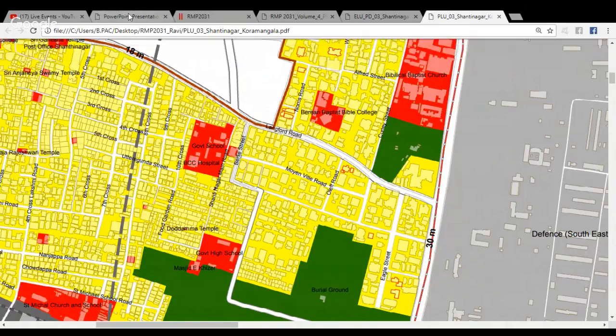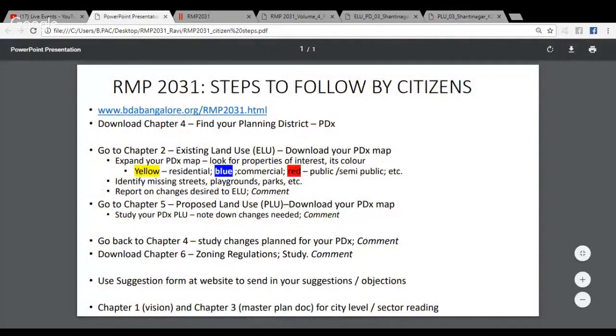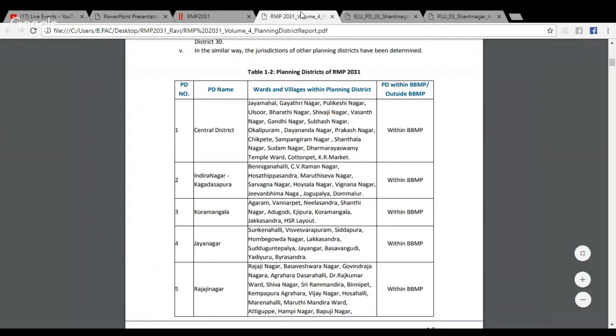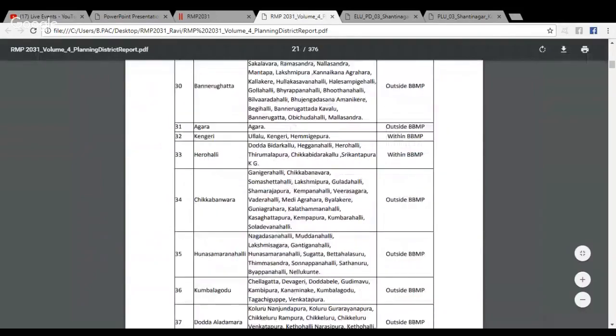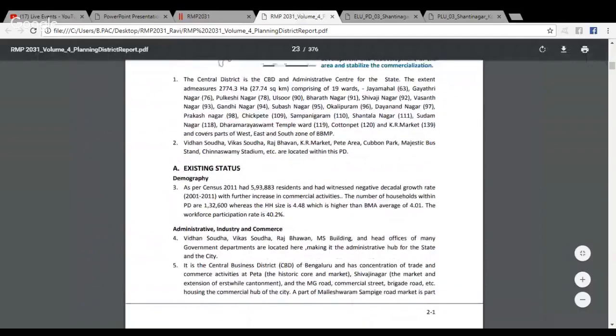So this brings us back to the steps. So far what we have covered is to go to the website, look at Chapter 4 to find your planning district, go to Chapter 2 and Chapter 5 to understand the existing land use and the proposed land use, and to note down the changes that you wish to make. Then we can again go back to Chapter 4, which was the one which had your planning document. When you go back to Chapter 4, as we will do in a particular chapter, for each planning district there is a write-up available in this particular chapter.